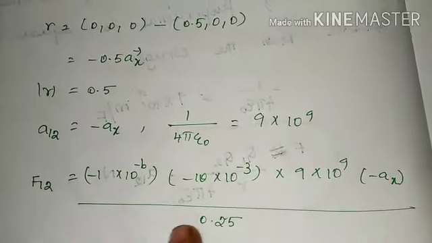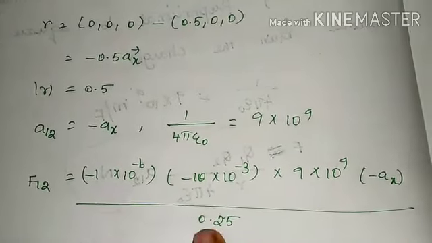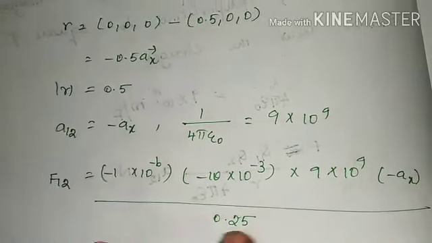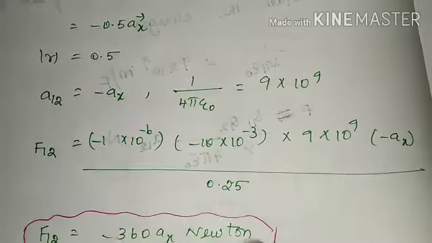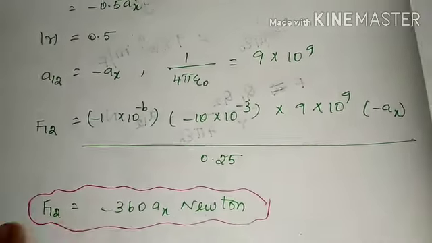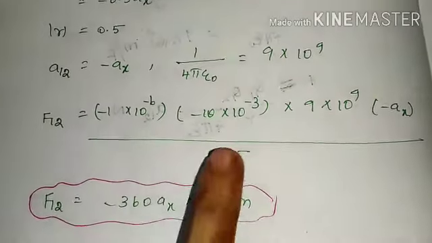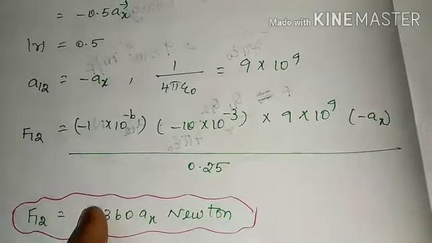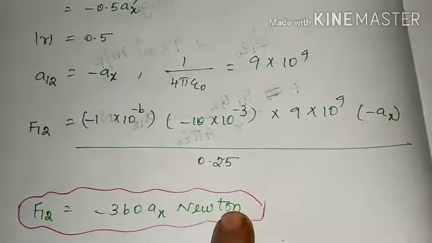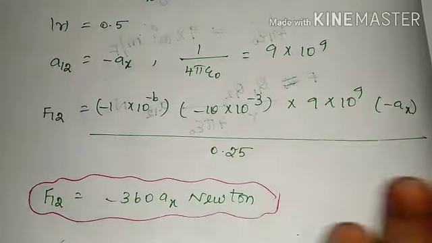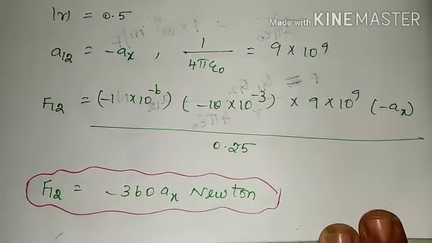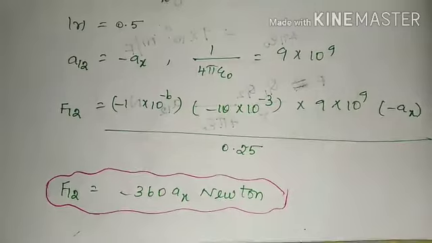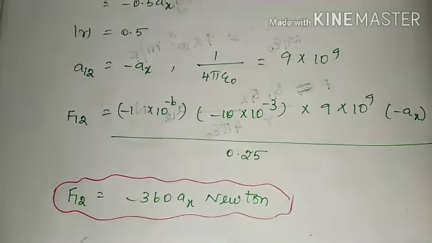Here in the denominator we have the term R squared. The magnitude of R is 0.5, so R squared is 0.25. After dividing these values, we get the answer as minus 360 AX Newton. So the force on Q1 due to Q2 is minus 360 AX Newton. Right? Now we will see the next example.